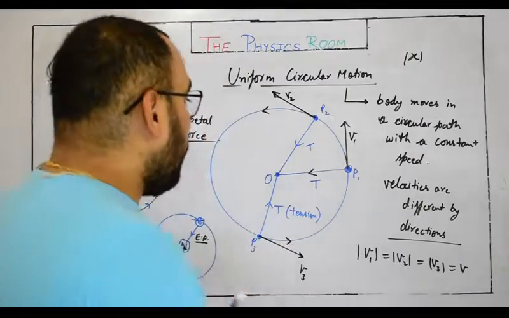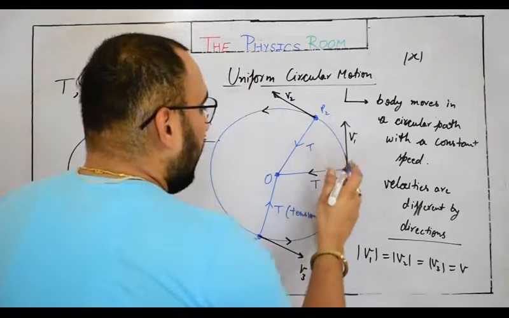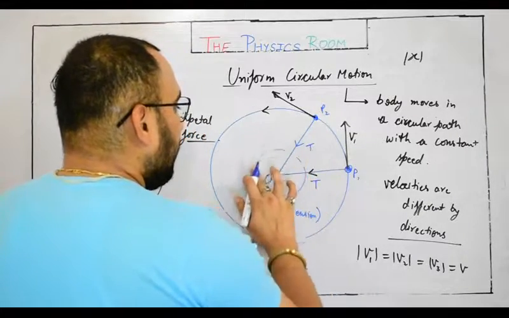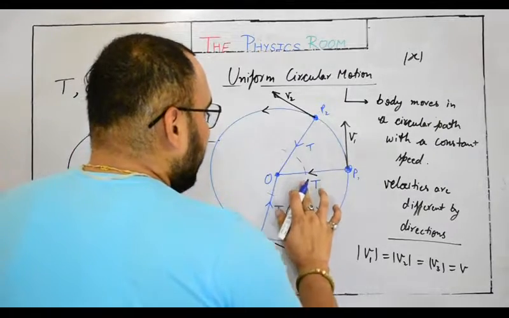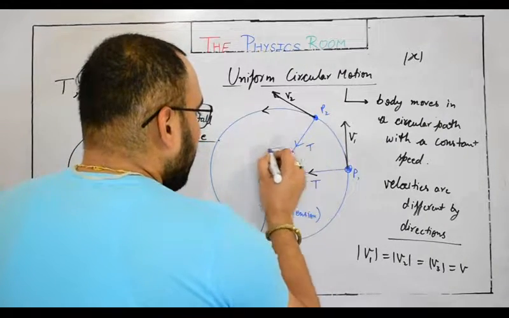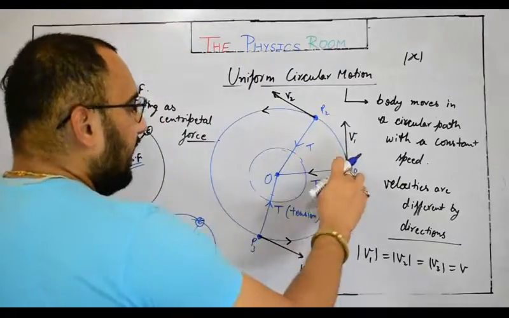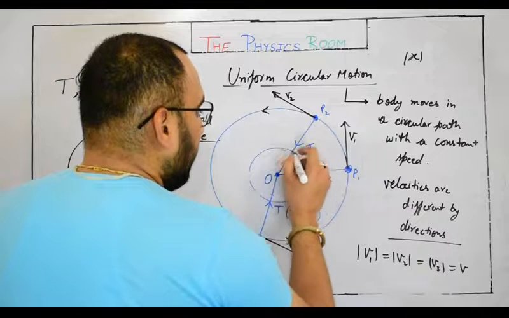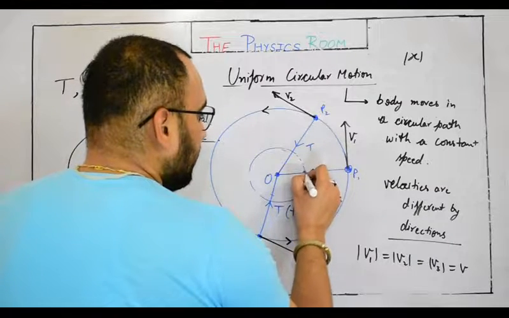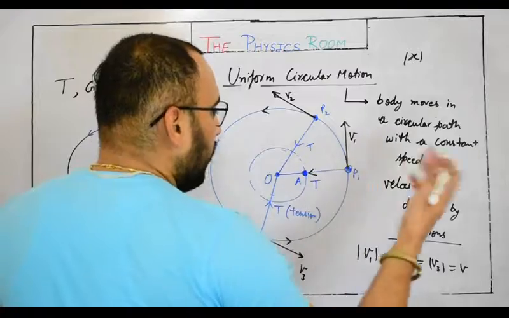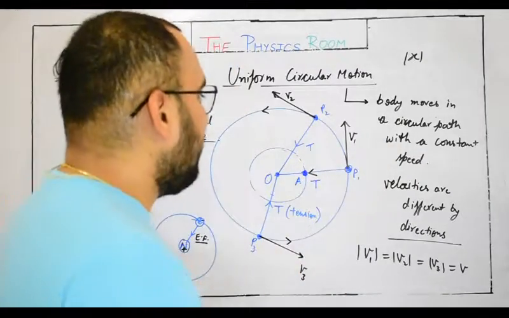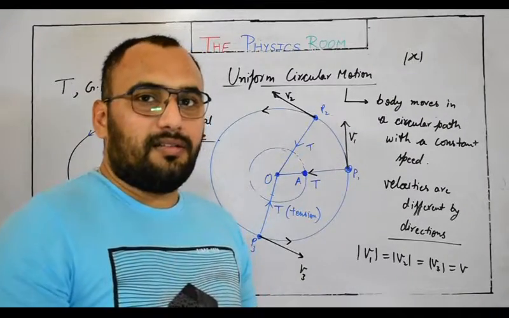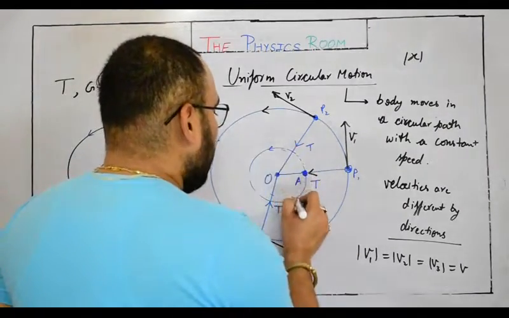And for a person who is actually revolving on the same circular path, or we can say with the same circular speed, if I say it's a disc and another person is lying on the disc with this particle but on a different radius, let's say a person A, for this person the body is at rest, meaning it is not actually going anywhere because the person is revolving with it also.